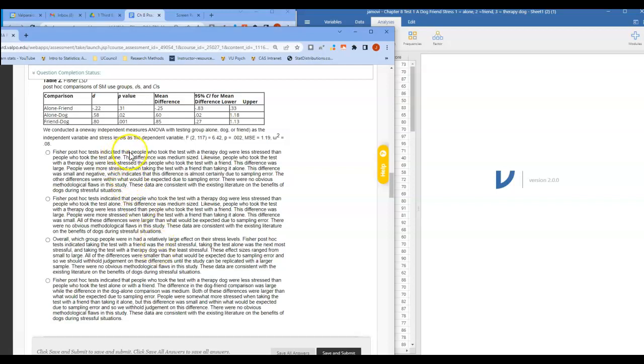Like for example, if you look at this first one, it's going to take a really long time to walk through all these. I'm not going to walk through all of them.